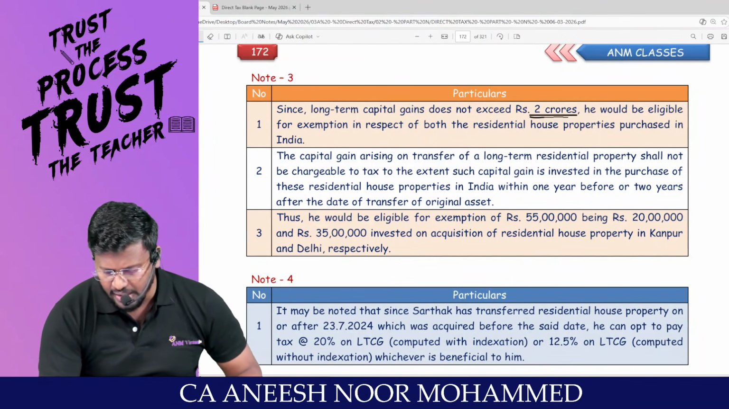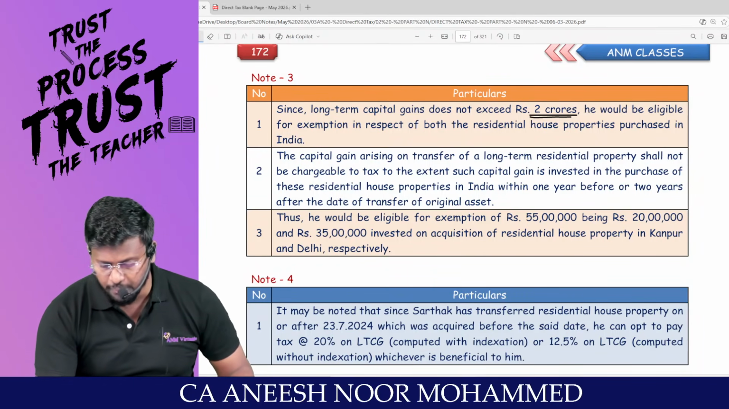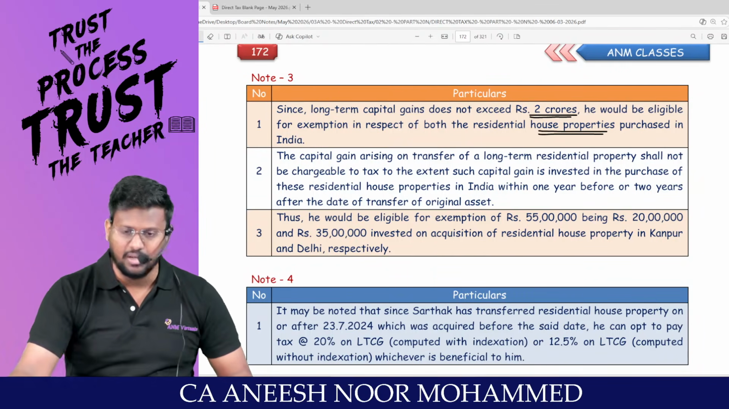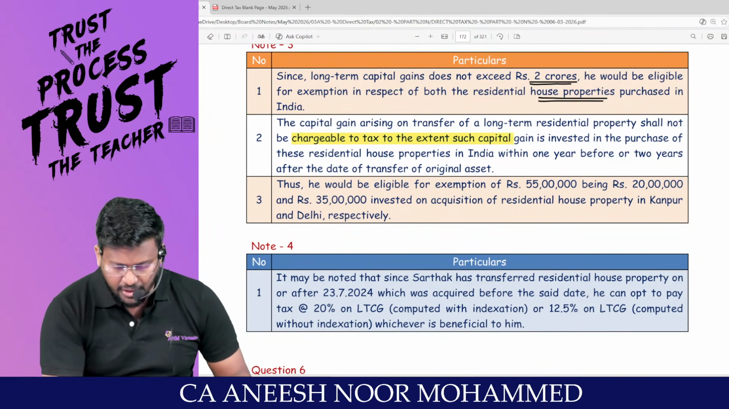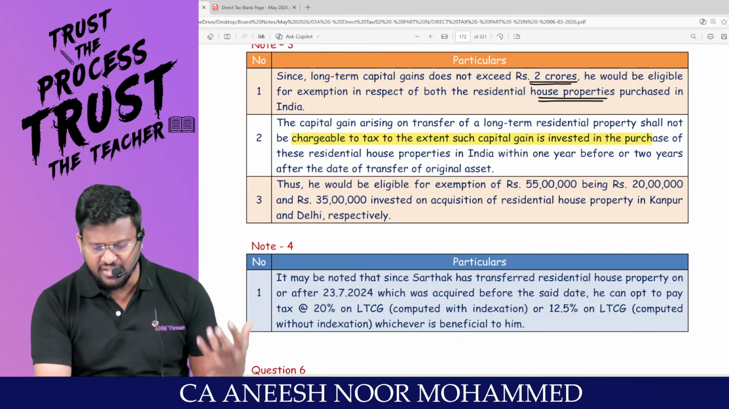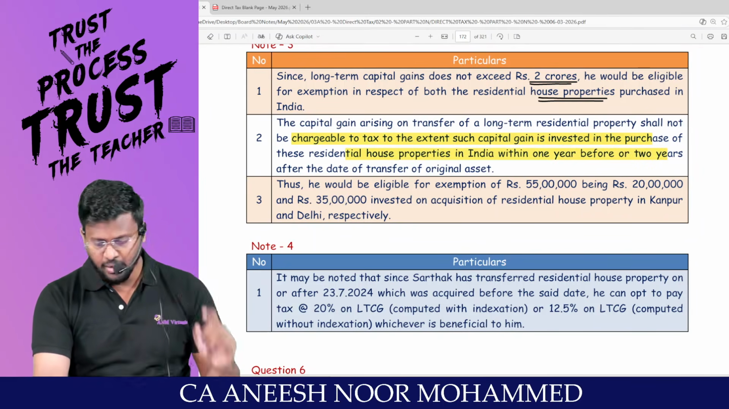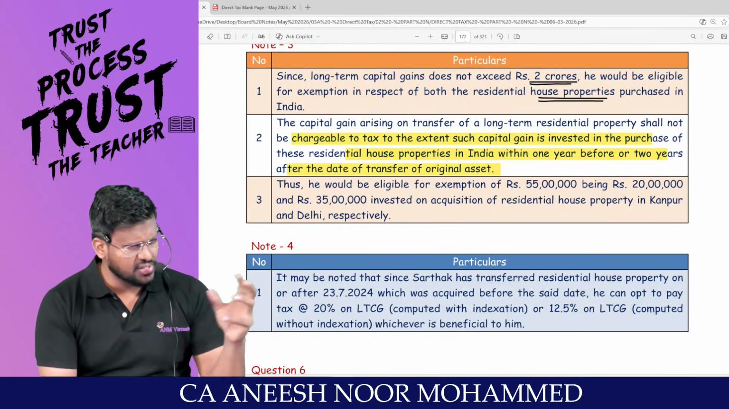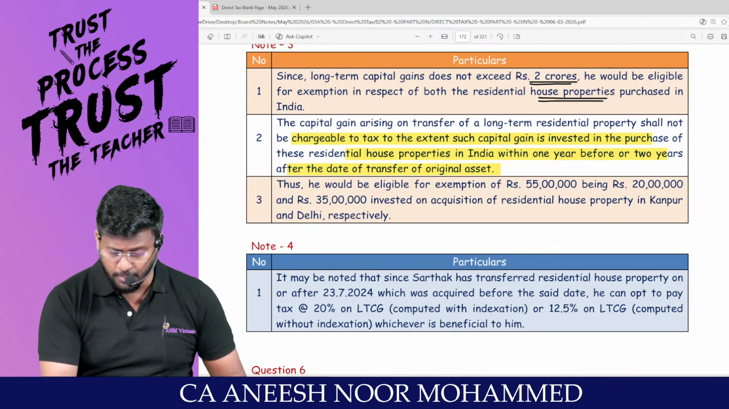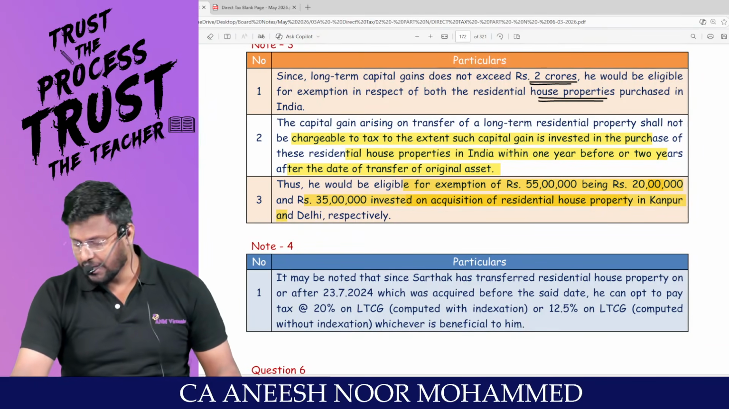Since the long-term capital gain does not exceed how many crore? 2 crores. He would be eligible for exemption in respect of both the residential house properties purchased in India. Capital gain arising on transfer of a long-term asset shall not be chargeable to tax to the extent such capital gain is invested in the purchase of residential house property in India within how many years? 1 year before or 2 years after the date of transfer of the original asset. Is every provision able to connect? Thus, he would be eligible for exemption of 55 lakhs, being 20 lakh and 35 lakh invested on acquisition of residential house property in Kanpur and Delhi respectively.